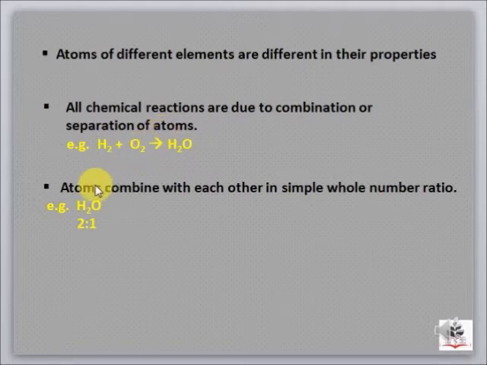The last point of Dalton's atomic theory is that atoms combine with each other in a simple whole number ratio. For example, here I have water, H2O. The ratio between hydrogen and oxygen in water is 2:1. It's not possible that fractions or parts of hydrogen will react with oxygen, like 0.5 of hydrogen reacting with 0.9 or 1.5 of oxygen. It's not possible. Whenever atoms combine together to form a compound or a molecule, they will always combine in whole number ratio.